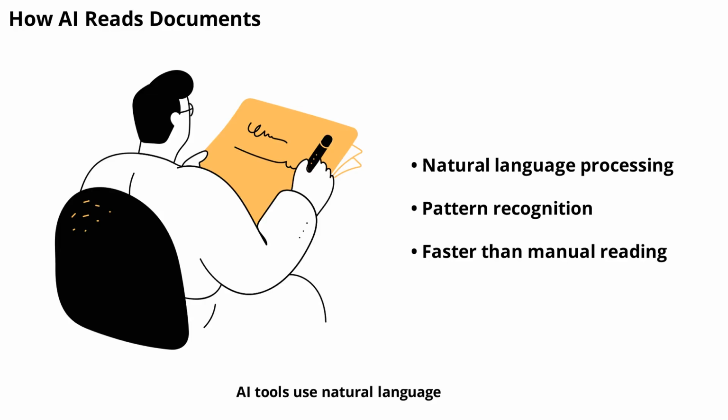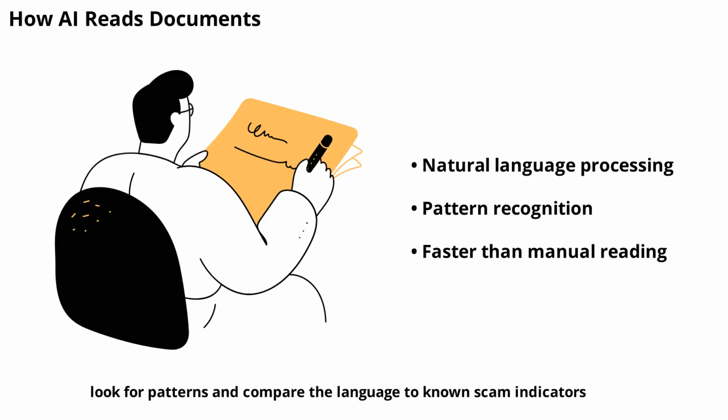AI tools use natural language processing to read and understand contracts. They break down the text, look for patterns, and compare the language to known scam indicators. This process is much faster and more thorough than manual reading, allowing you to catch potential problems before you sign anything.